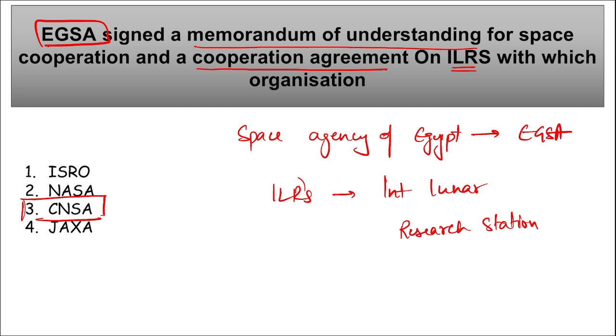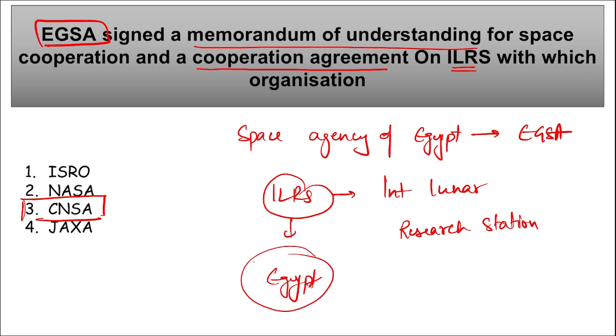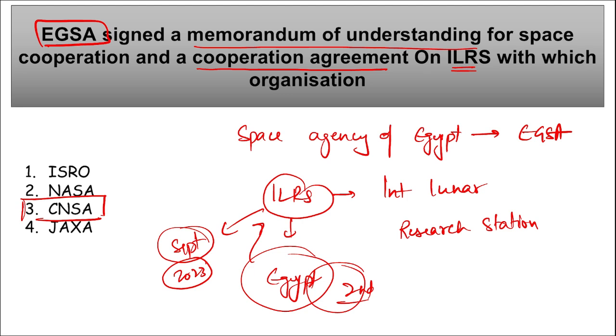Correct. This ILRS will be a scalable and maintainable scientific experiment facility that was proposed by China and will be jointly built by many countries. And remember, Egypt became the first Arab country to join this International Lunar Research Station and the second African country to sign up for this. Also remember, South Africa also joined this ILRS in September 2023. Right? Moving on.